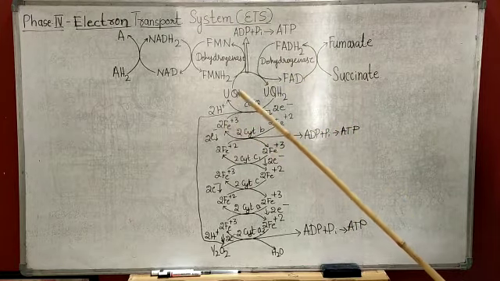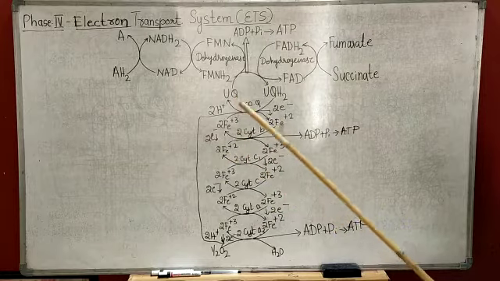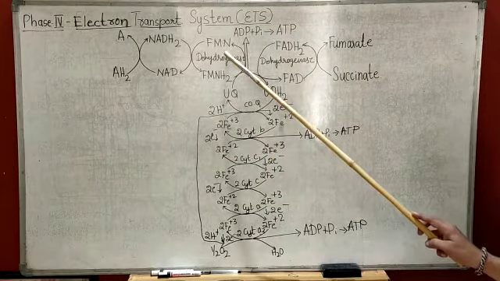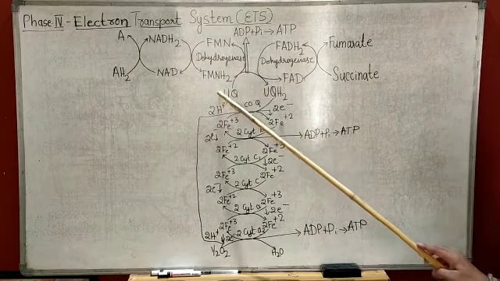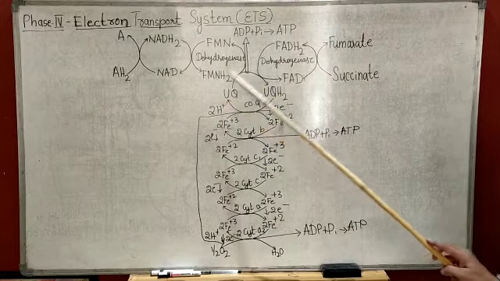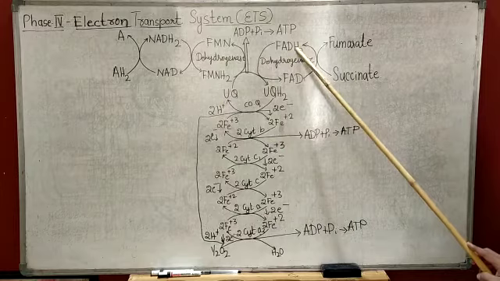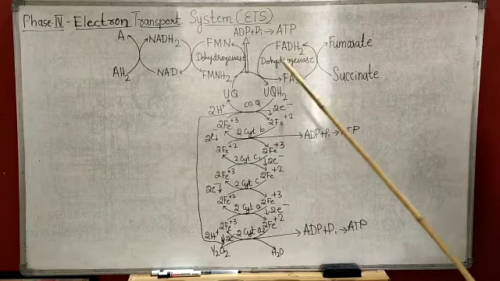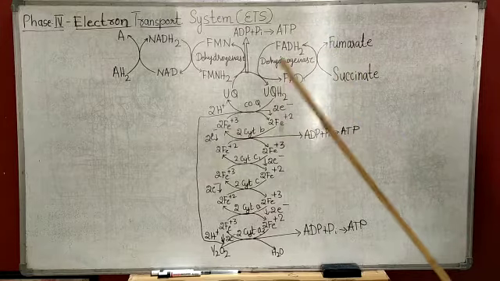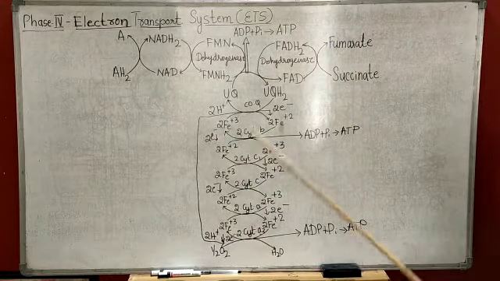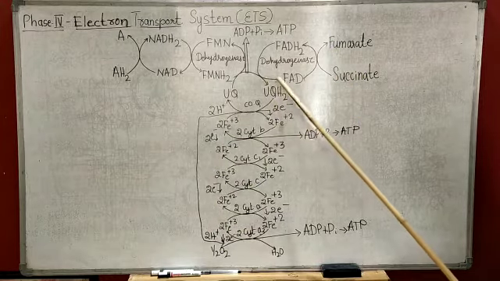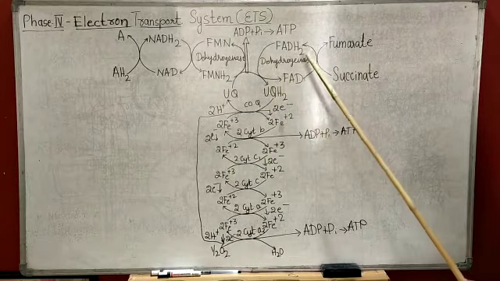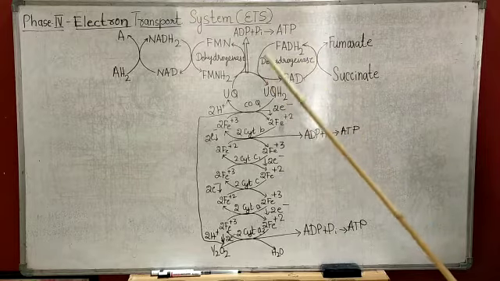NAD is reduced to NADH2, which donates hydrogen to FMN, reduced to FMNH2, and FAD is reduced to FADH2. Both NADH2 and FADH2 are converted back to NAD and FAD.